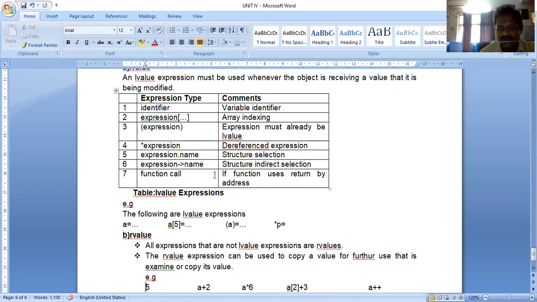Next, R value. Simply, the expressions which are not L value are called R value expressions. R value expressions can be used to copy a value. Examples: 5, a + 2, a * 6, a[2] + 3, a++. Okay, thank you. So tomorrow we will discuss more concepts in pointers.